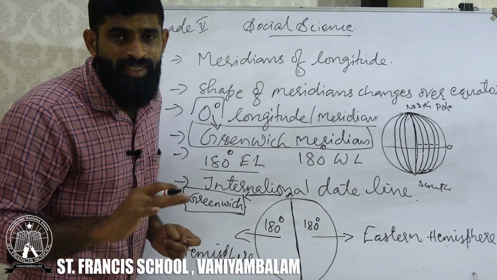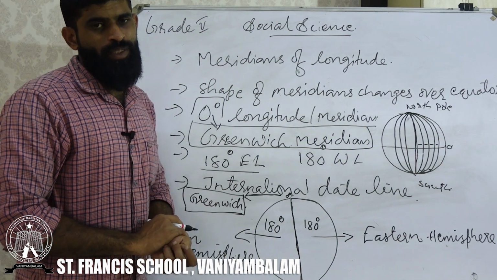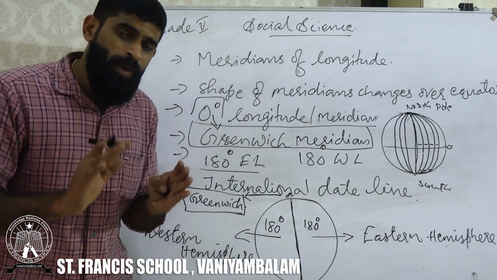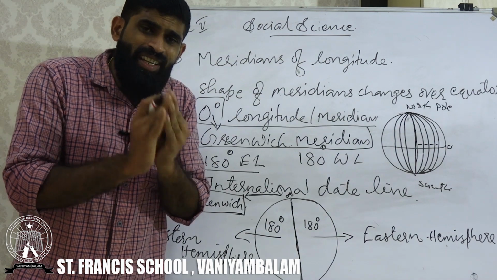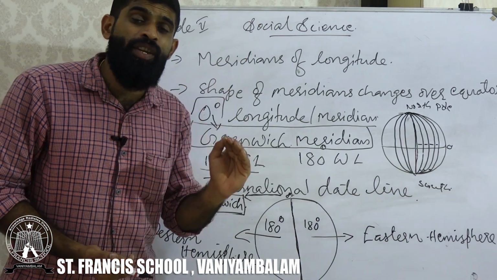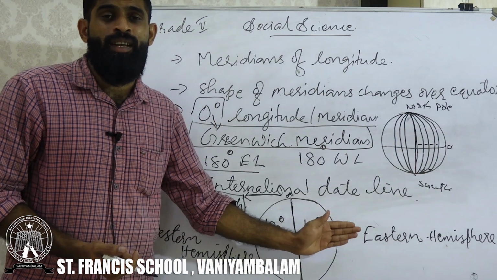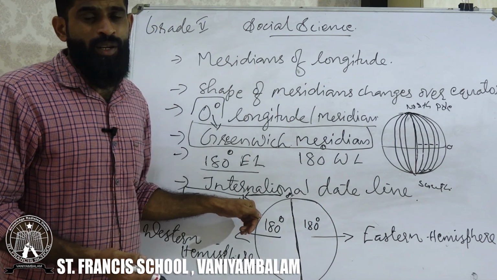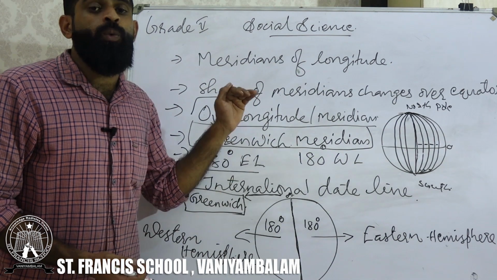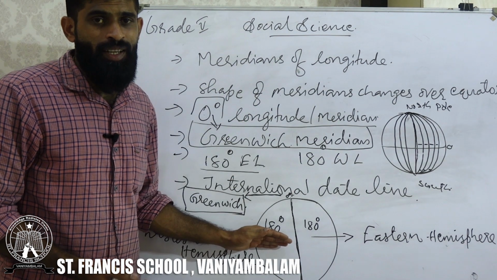And in the same manner, 180 meridians are there in the Western Hemisphere too. How many longitudes are there in the Eastern Hemisphere? 180. How many in the Western Hemisphere? 180. Understood?